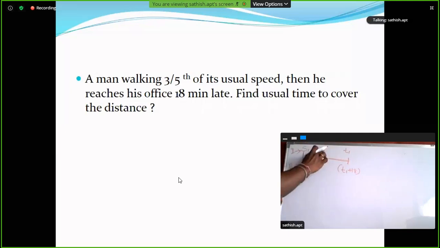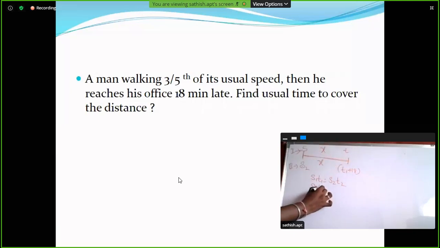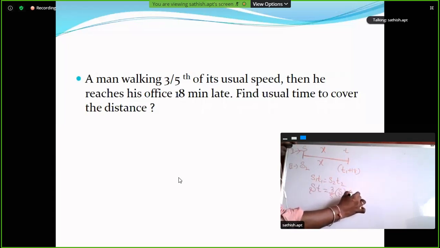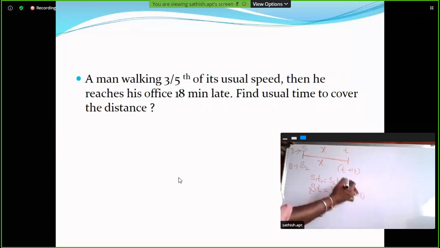If the distance is constant, what is the formula? S1 T1 is equal to S2 T2. What is the S1 value? Take it as S, speed S. What is the time? Take it as T. So S1 is S, T1 is T. S2 value is 3/5 of S, 3/5 of the original usual speed, into the time, which is T plus 18 minutes late. So this is the process.